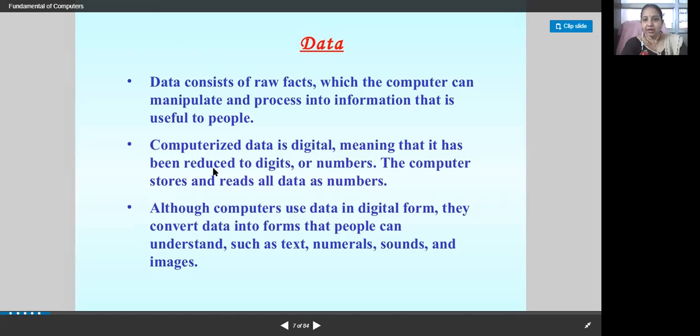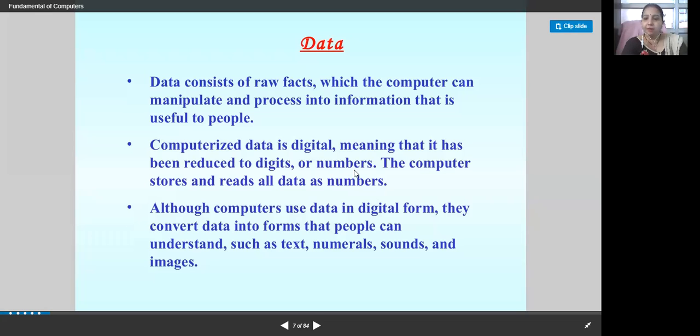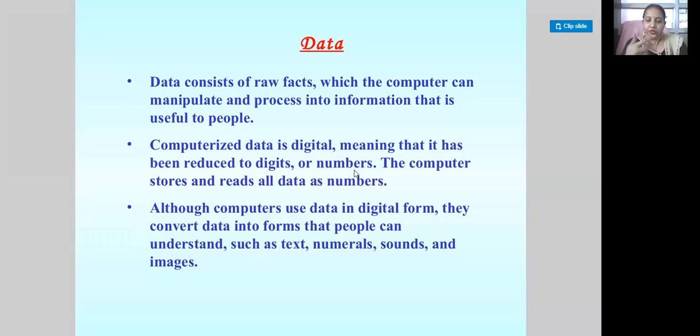Then computerized data is digital. If I am talking about data, then that data is not in written form, it is in digital form. Okay? Meaning that it has been reduced to digits or numbers. Binary numbers are used for the processing, and then data is visible to you.